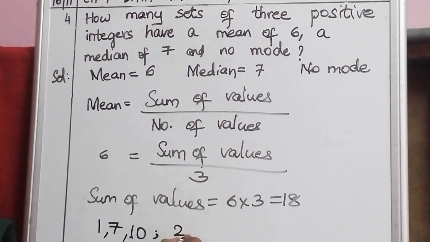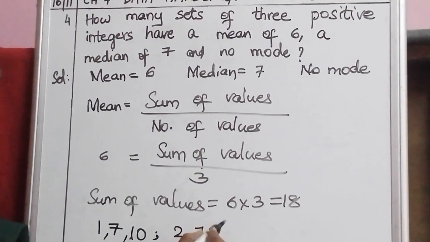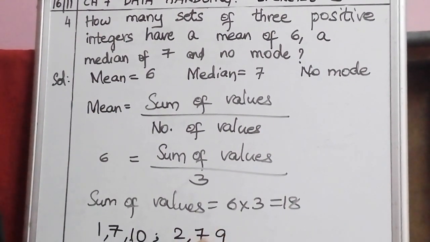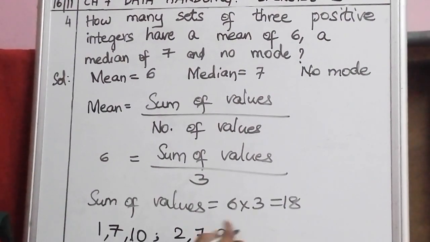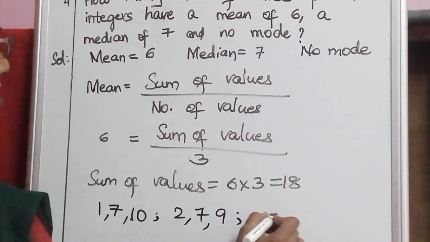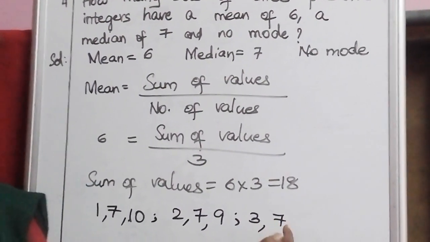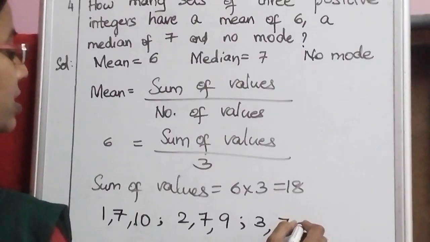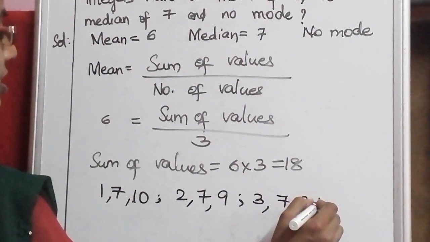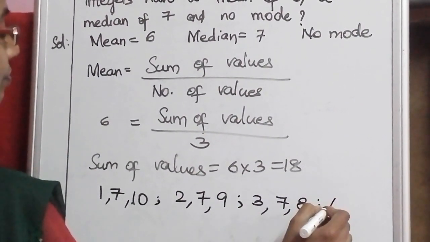Second one I am taking 2. The middle term is 7. So 2 plus 7 is 9. 9 plus 9 is 18 we got. So this is the second set. Now let us take the third set. 3, 7. 3 plus 7 is 10. 10 plus 8 is 18. 3 sets we got. Now let us take 4.